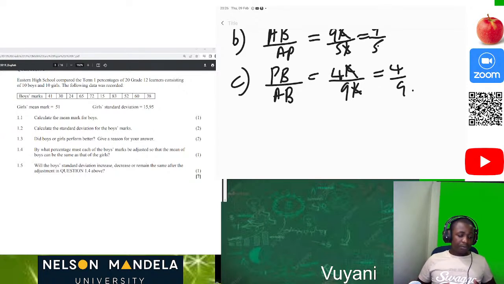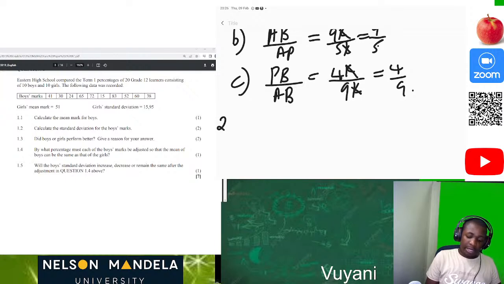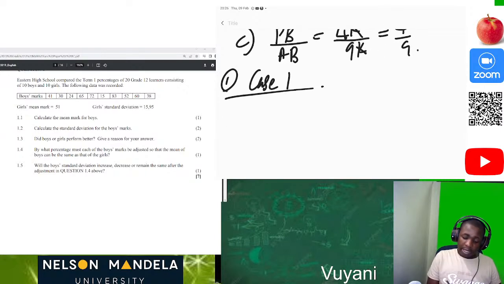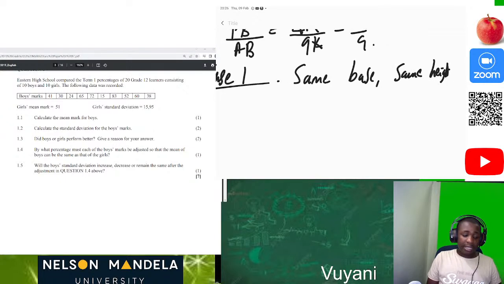So now, if we say we have two cases, our case one will be if we are saying the triangles have the same base and same height. Okay, this is Euclidean geometry, guys. So same base and same height.